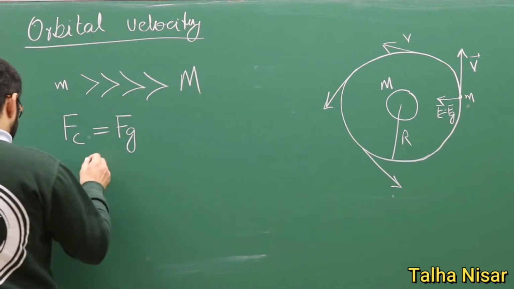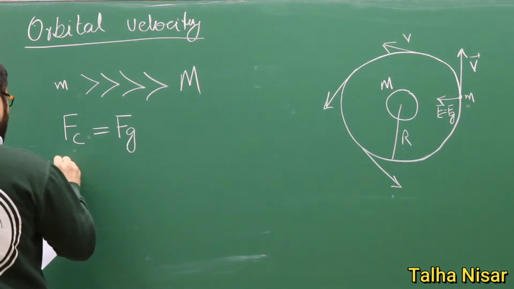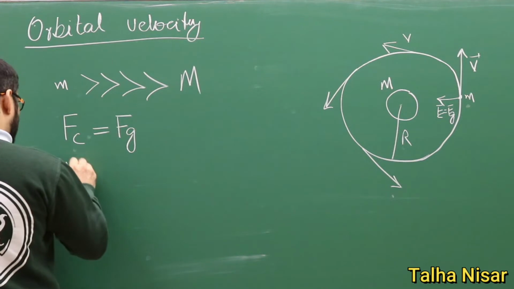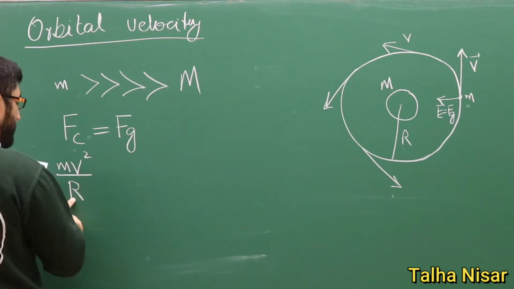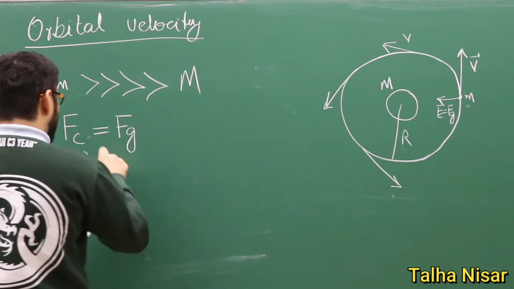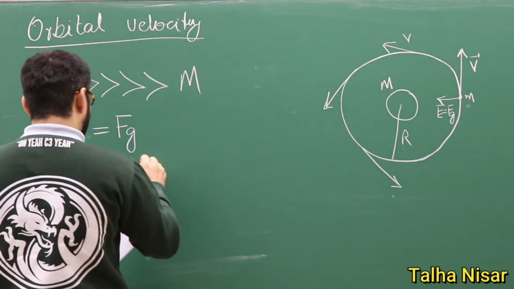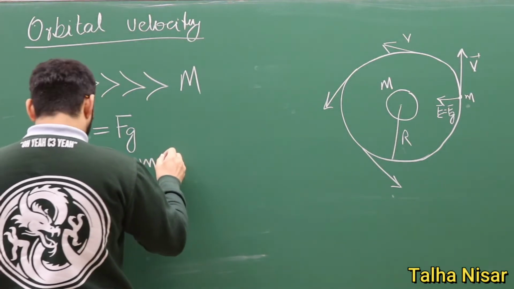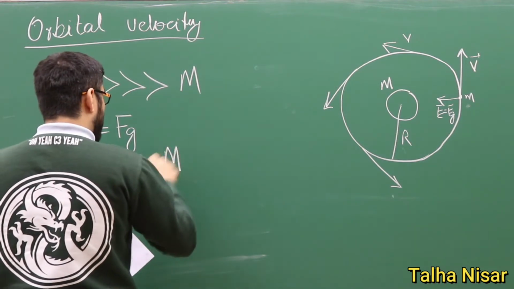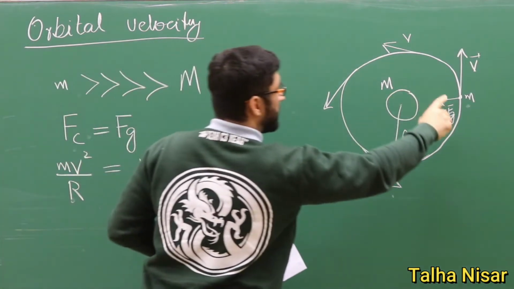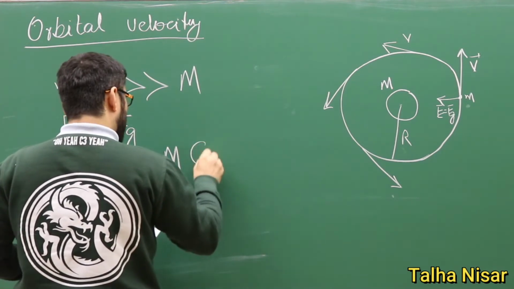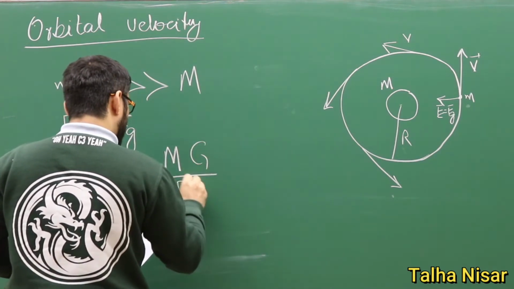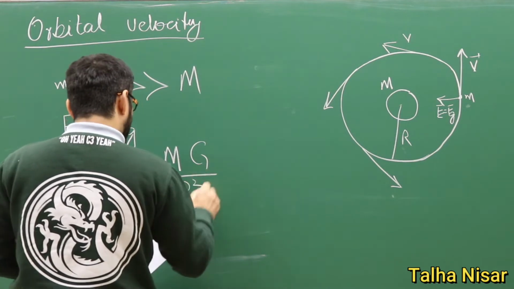We have discussed that the centripetal force is equal to mv squared divided by r, the radius of the orbit, and it's equal to the gravitational force, which is equal to G times the mass of the Earth times the small mass, the mass of this object here, divided by the radius squared.